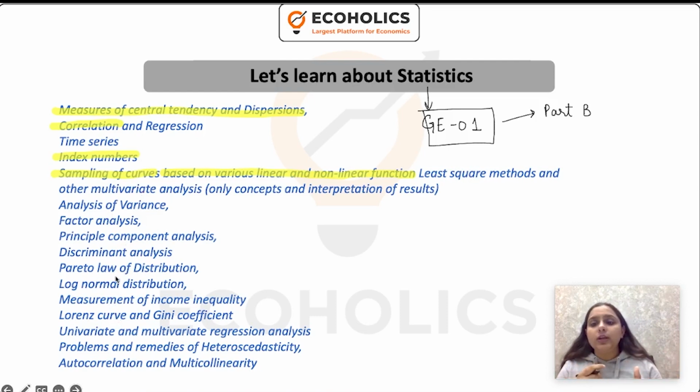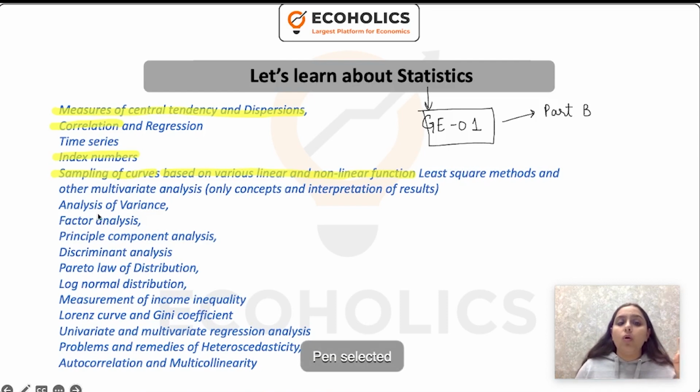So many students make this big mistake. They feel this is the entire portion of statistics, and hence when they go through the past year questions, they feel, oh god, there are so many difficult questions from statistics. But remember, that is econometrics. So these are two different things. These are majorly the four topics that you have to consider under your statistics syllabus.